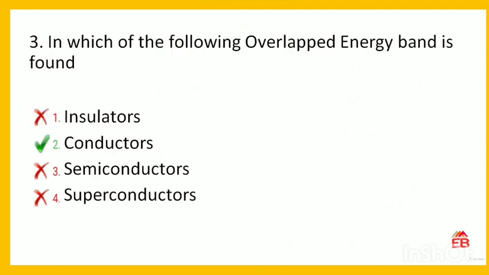Next is, in which of the following is the overlapped energy band found. The options are insulators, conductors, semiconductors or superconductors. So the correct option is conductors. In case of conductors, we have overlapped energy bands, where the valence and conduction band overlap each other. In case of semiconductors, there is a small gap, and in case of insulators there is a large gap between the valence and conduction band. So you can remember more points on this topic.